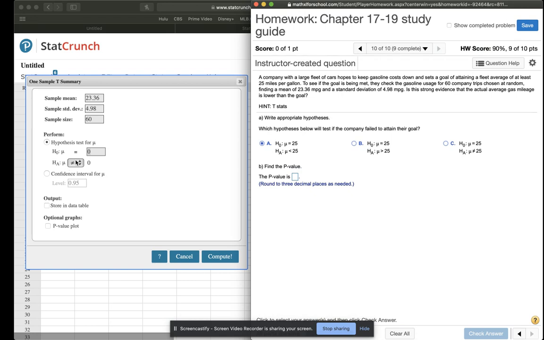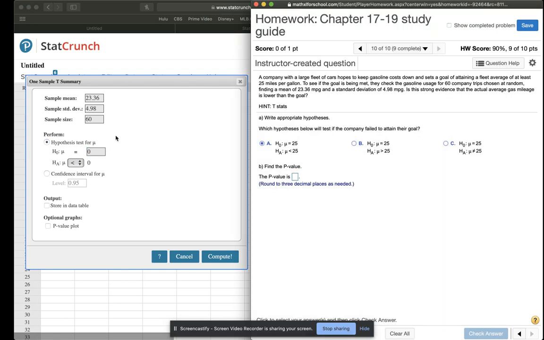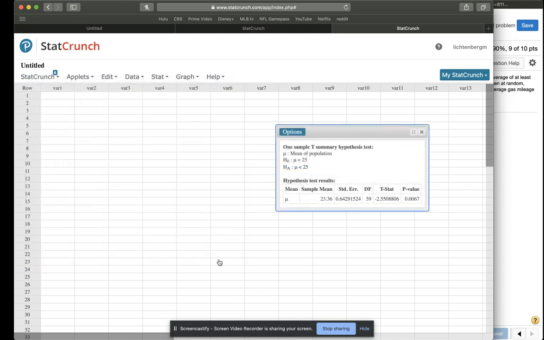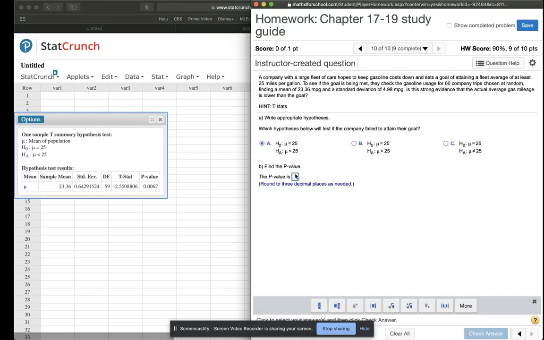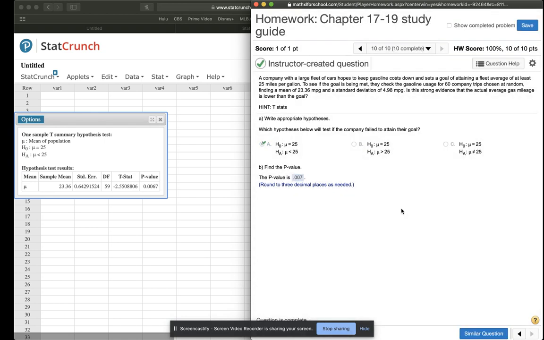Okay, we had already said that this was going to be less than, and remember our guess was 25. That was our goal, 25 miles per gallon. So 25 miles per gallon and less than. Okay, so our p-value is 0.00, and rounding to 3, that'd be 0.007. Okay, and last question, number 10. Oh, no, that was number 10.